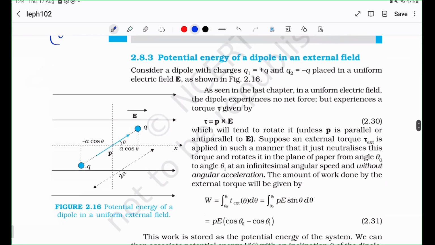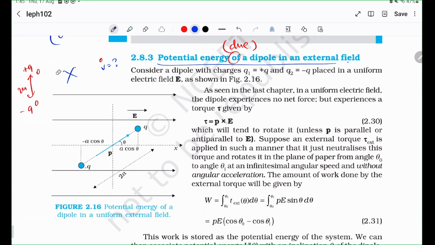Okay, so now we look at something called the potential energy of a dipole. So we have looked at the potential due to a dipole. So you see the difference from the previous chapter. We have already seen the potential caused by a dipole, that is, when a dipole is here with a separation of 2a, what is the potential here? But now you're asking a very different question. This is not the question.